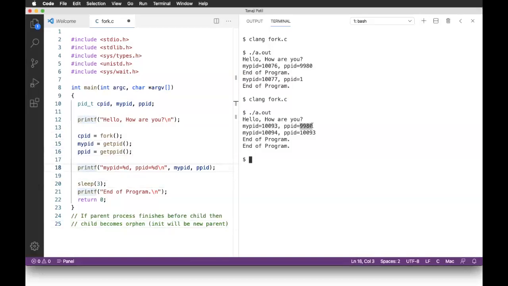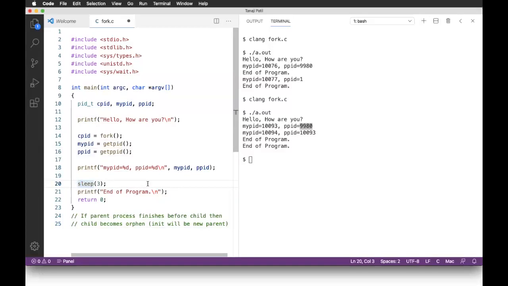Then there comes sleep, and the meaning of sleep 3 is to suspend the execution of this process for 3 seconds. Previously it was running, now it moves to waiting. It is waiting to come out of sleep after 3 seconds.